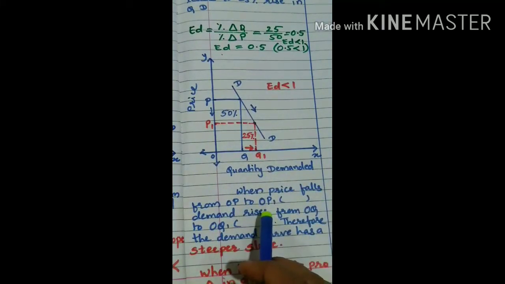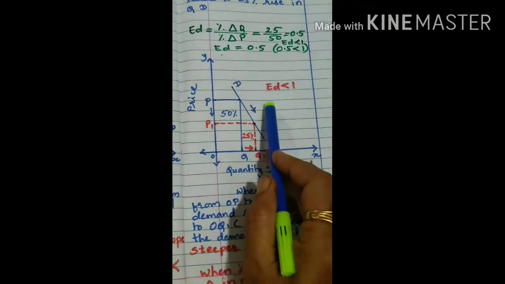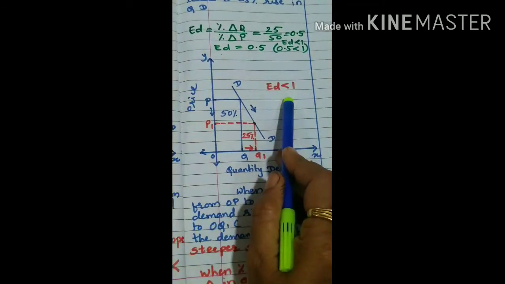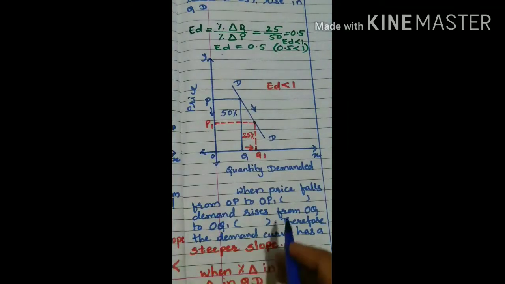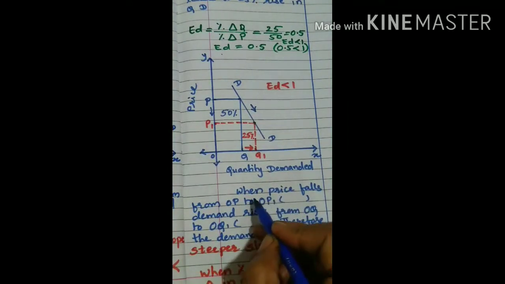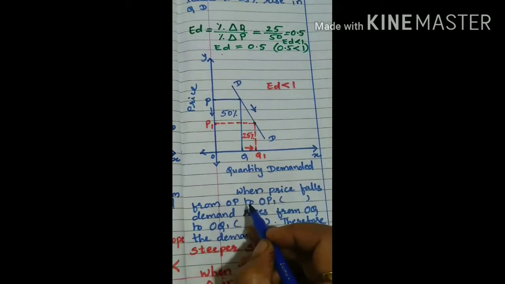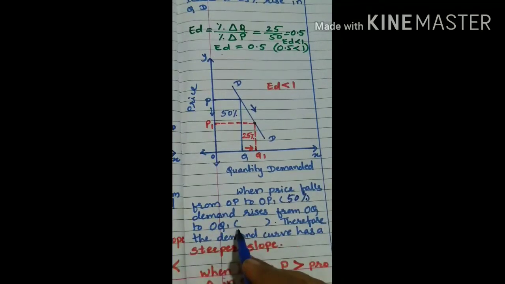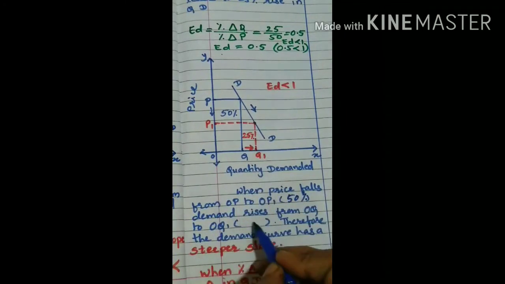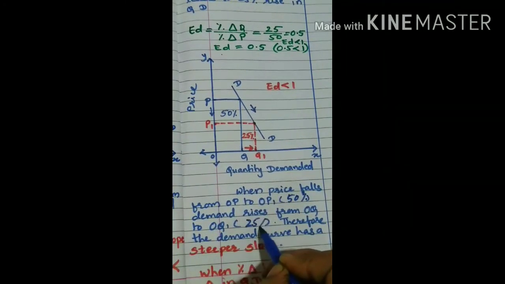So because of that, here we get ED less than 1. The value which we get is less than 1. So here when price falls from OP to OP1, by how much percent? By 50%. So because of that, quantity demanded rises by how much percent?